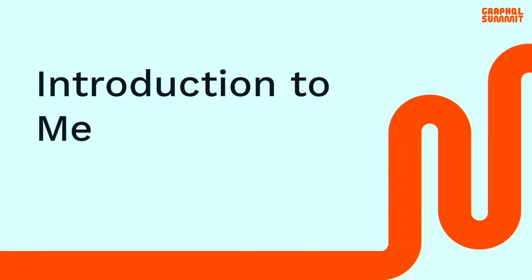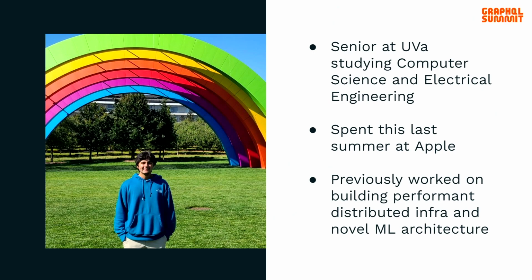So first, just a quick introduction on myself. As you saw on the title slide, my name's Aryan Magoon. I'm a senior studying computer science and electrical engineering at the University of Virginia. I spent this last summer at Apple working on supporting multitasking features for iOS and iPadOS. And a lot of my previous experiences deal with building performant distributed infrastructures and novel ML architectures for various tasks.